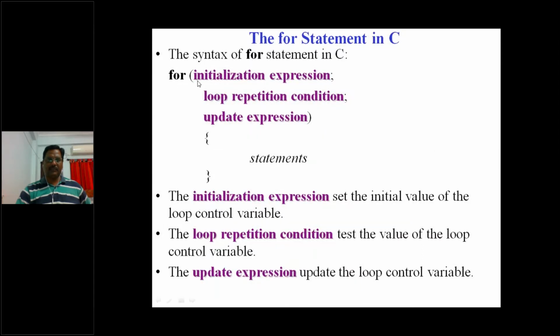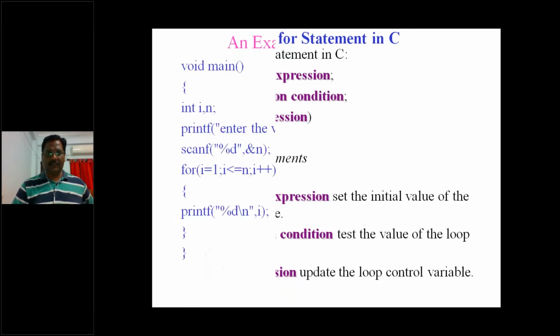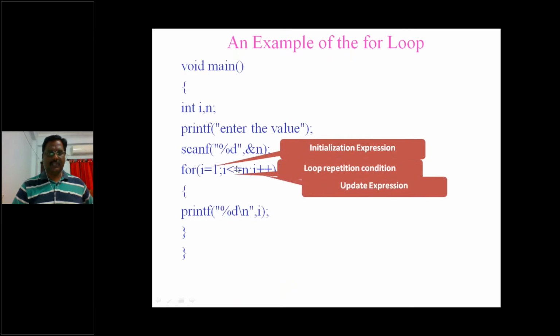So we can see that within the for loop, there is the initialization expression, the loop repetition condition, the update expression, as well as the body statements that are executed. The initialization expression sets the initial value of the loop control variable, the loop repetition condition will be tested, and then the update increment or decrement operation. So let us see a simple example now.